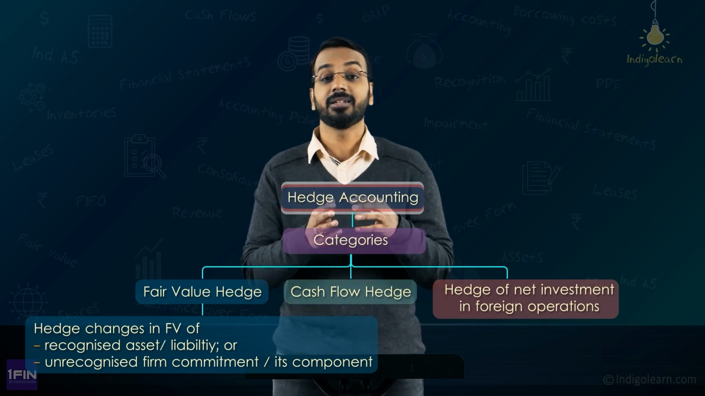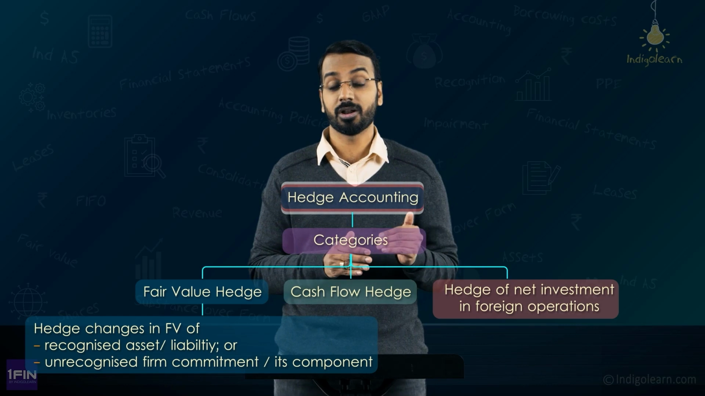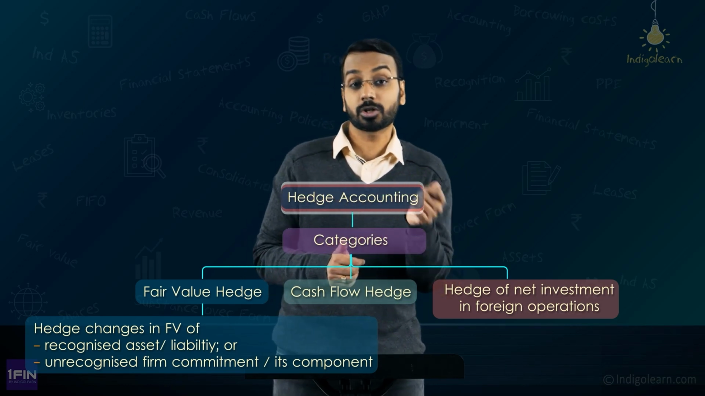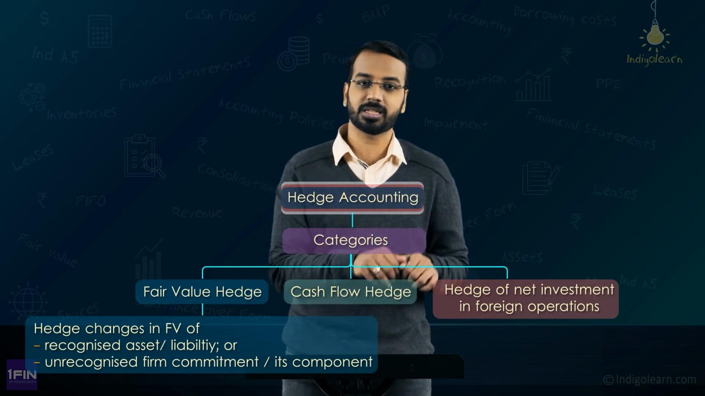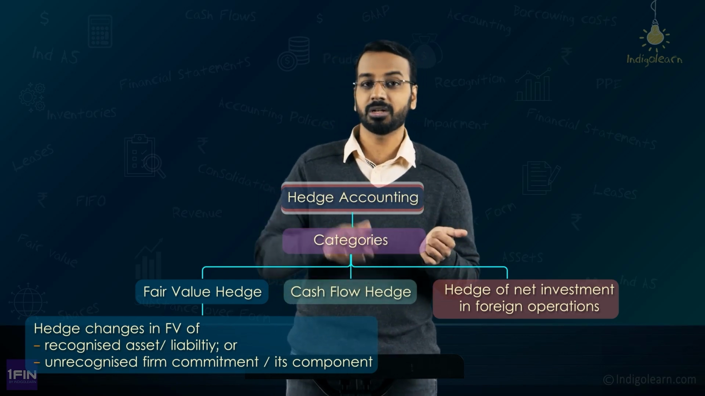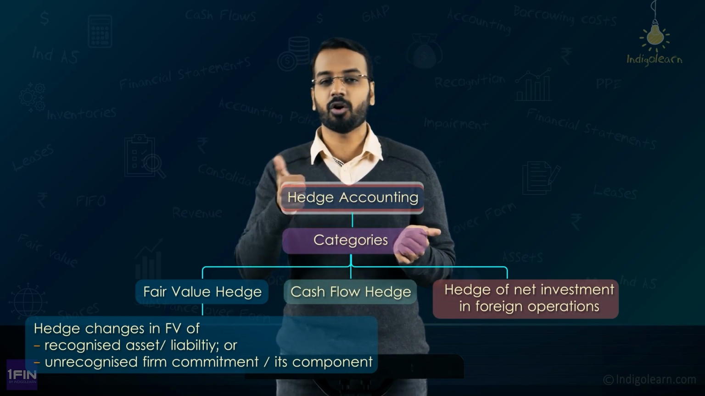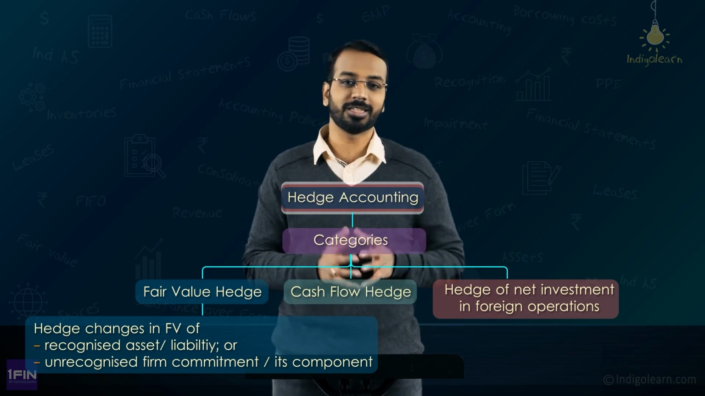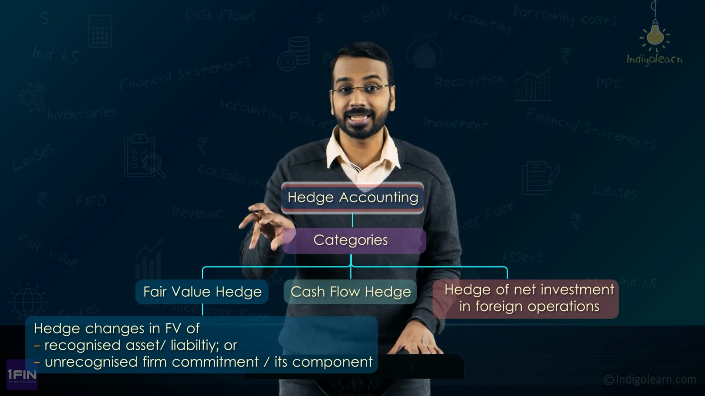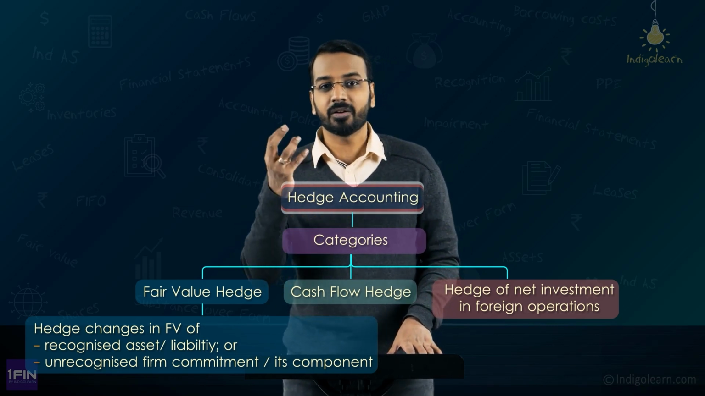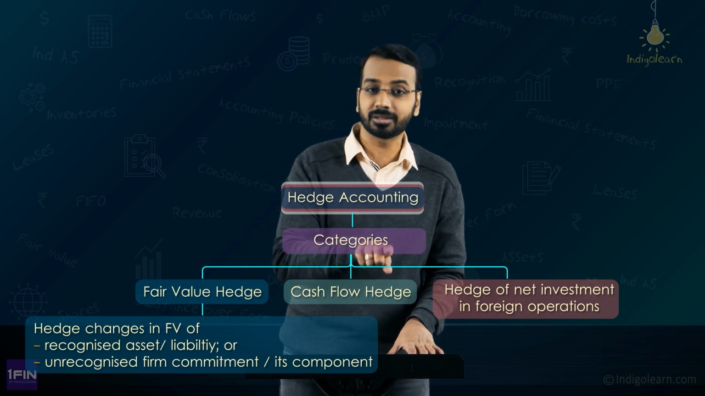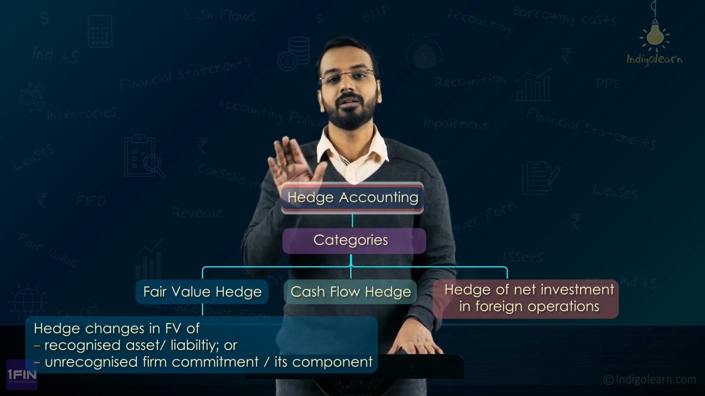The risk is that the share prices may fall. Now how can we safeguard ourselves? We can safeguard ourselves by maybe buying a put option, so that if at all the share prices fall, we will gain in the put option, we will lose in our asset, the equity shares, and the loss and the gain will offset each other. So if I have a recognized asset and I am worried that the value of this asset will change, and for that purpose I am entering into a hedging transaction, then that is called a fair value hedge.